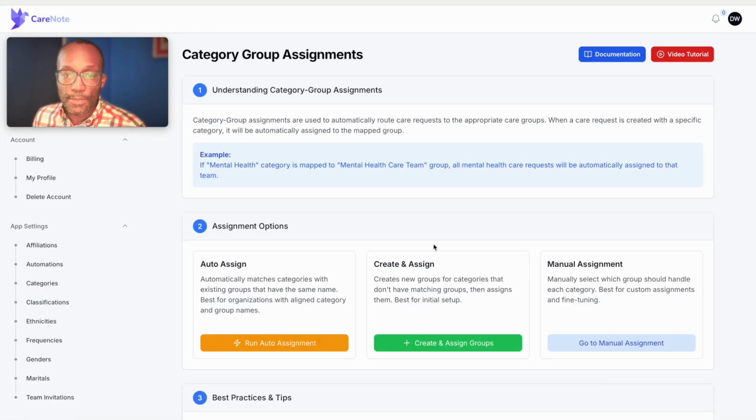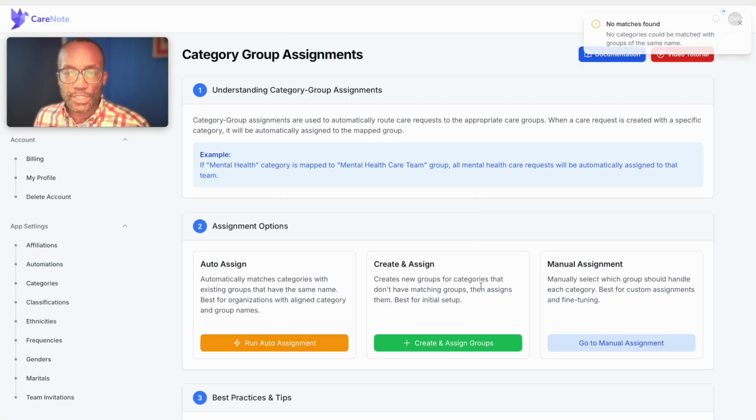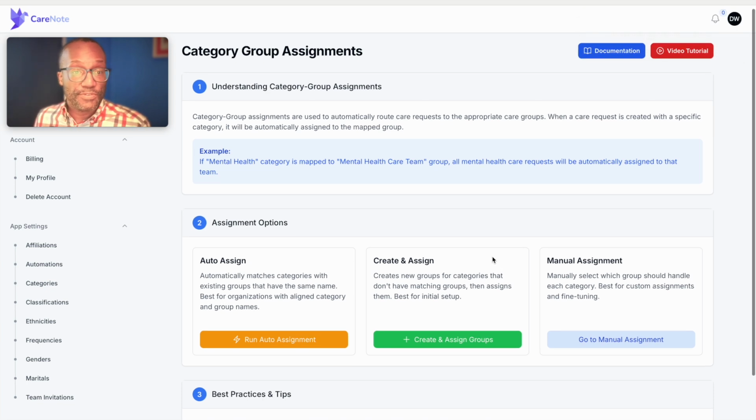And now when we come over to our category group assignments, we could run the auto assignment, and CareNote in the background will just say, what are your categories? What are your groups? If they match, I'll go ahead and match them. So let's just go ahead and run it. You'll get a confirmation. We'll click OK. So it didn't find any categories that could be matched to groups of the same type. So that means we don't have those groups created. This is a fresh account.